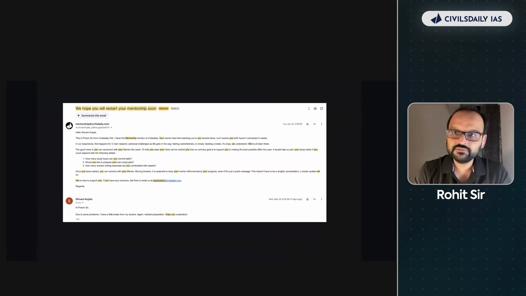And these are real emails. A mentor has tried to reach out to you several times, but it seems you have not connected in weeks. What we then give you is, let's study like you want to study. Then the whole mentorship head reaches out to you and we say, kya chal raha hai, kya nahi ho raha baat, and let's understand where you are in life. And according to you, we'll make your timetable.